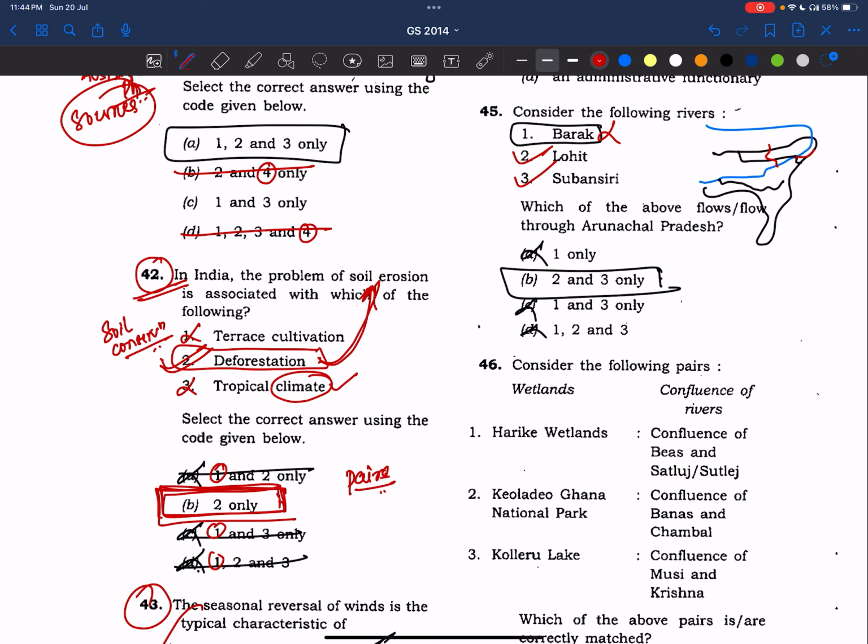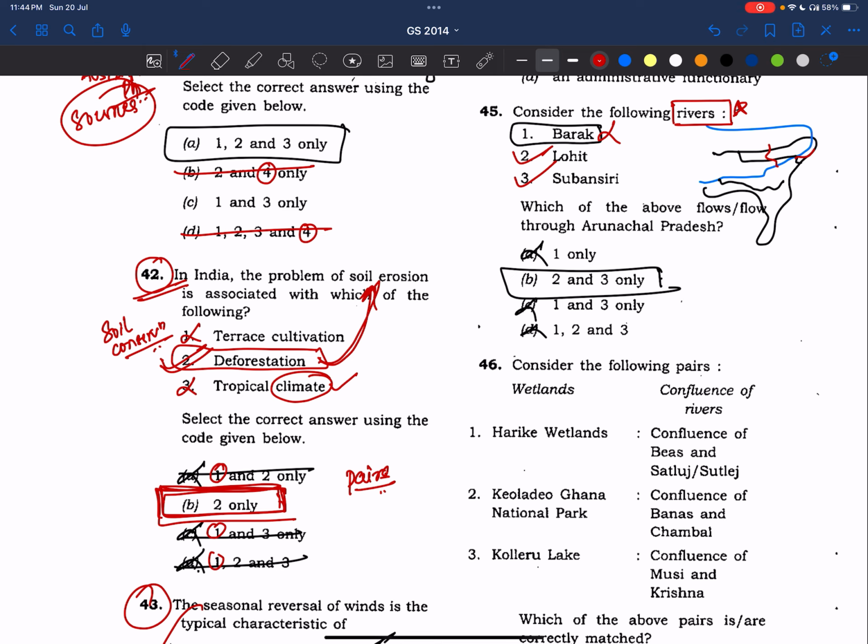So what are the learnings? We should make comprehensive notes on the rivers, all the perennial rivers, peninsular rivers, and west flowing rivers as well. Right? I'll definitely make notes out of it and I'll draw the diagrams also neatly. Okay, the river diagrams, all those things I'll share in the Telegram.